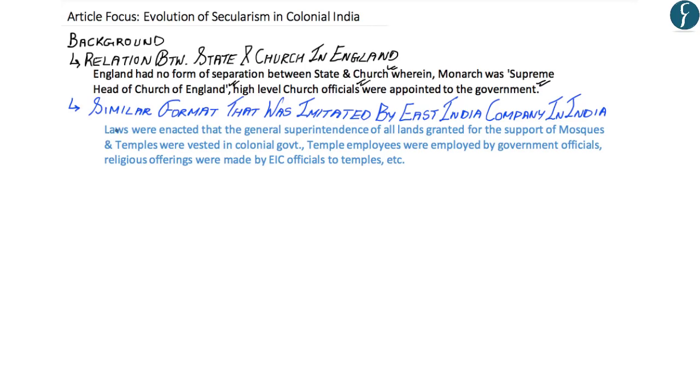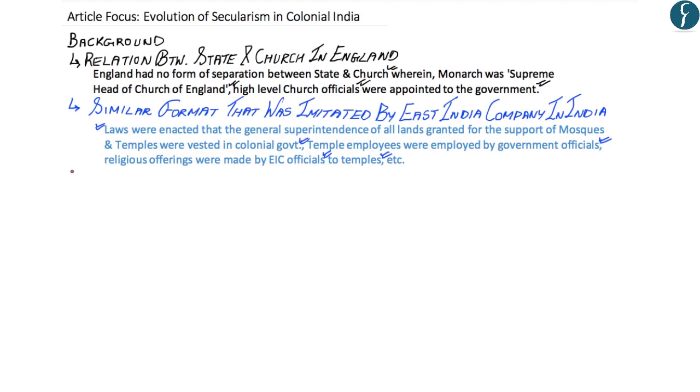Now the author has given several examples on how the East India Company followed a similar format as was followed in England, wherein the colonial government in India enacted laws that the general management of all lands granted for the support of mosques and temples were vested with the colonial government. And similarly, the temple employees were also employed by the government officials. And similarly, the officials of the East India Company also made religious offerings to temples. And these aspects given by the author showcase how the East India Company formed no separation between the state and church in India.